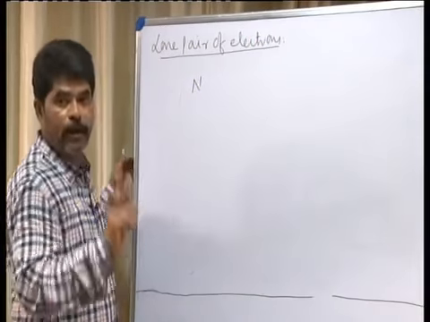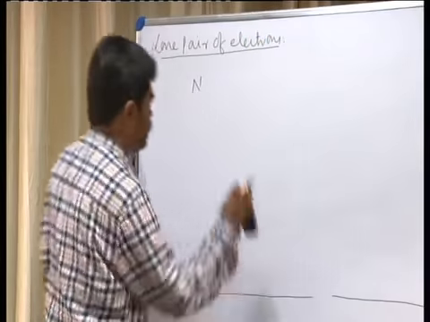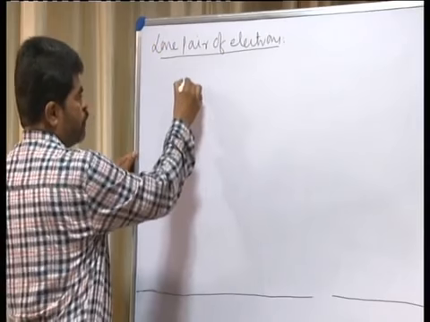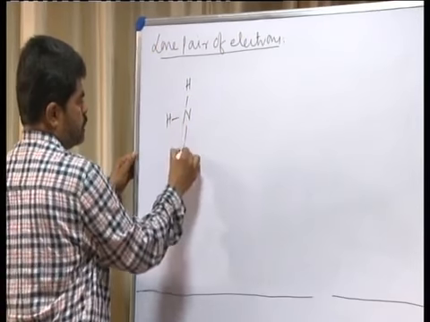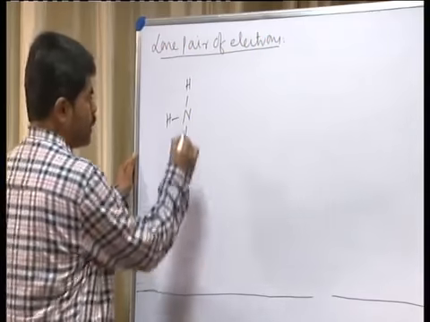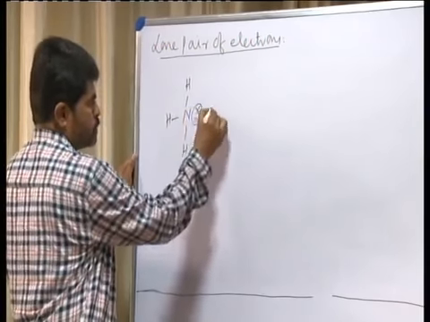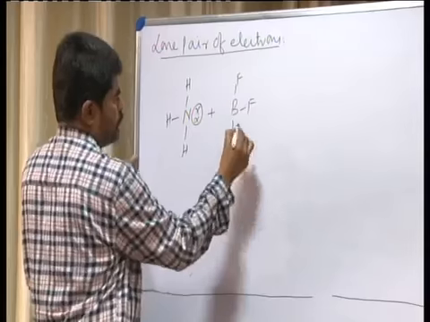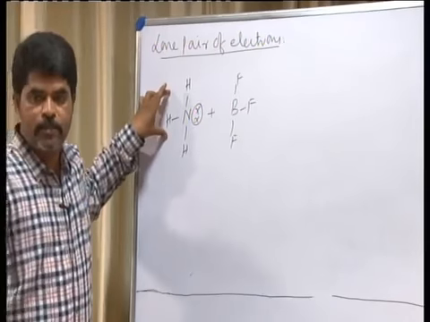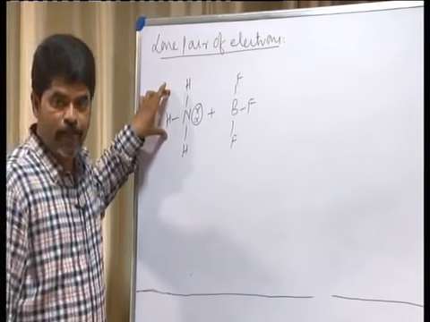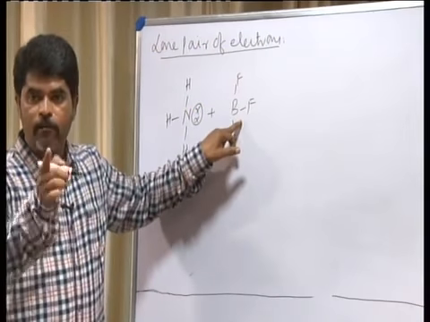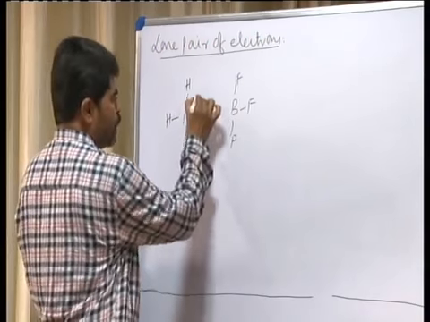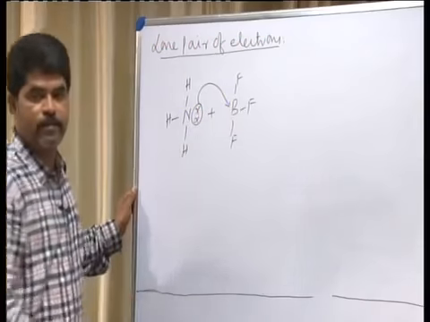In which it is like this, nitrogen. Just now I have written that nitrogen contains 3 unpaired electrons. These 3 unpaired electrons can form 3 covalent bonds with the 3 hydrogen atoms. This is ammonia, and it contains 1 lone pair of electrons, whereas this is boron trifluoride. Now ammonia is an electron rich species, also called a Lewis base. Boron trifluoride is an electron deficient species, also called a Lewis acid. Now it donates a pair of electrons.